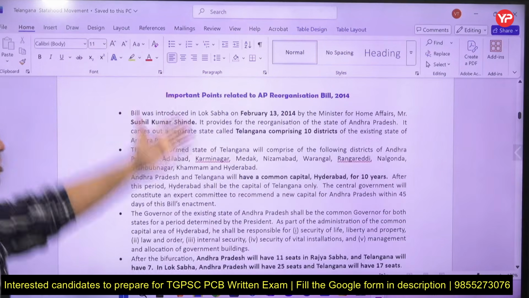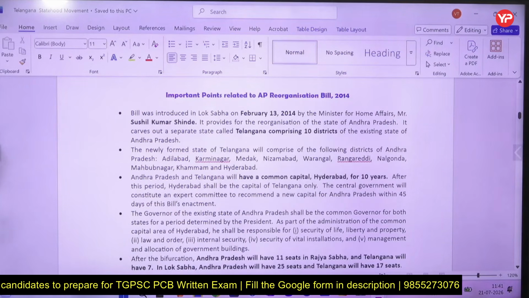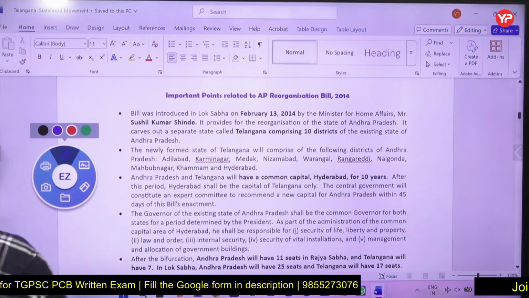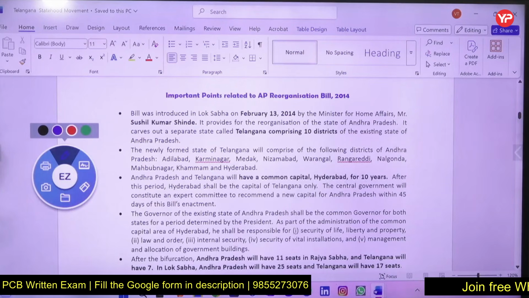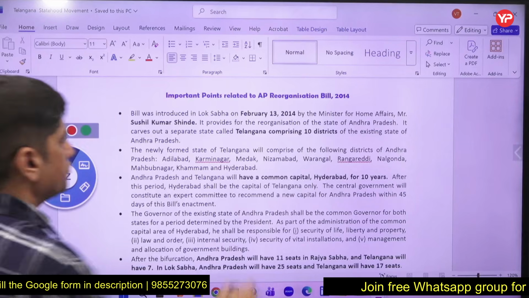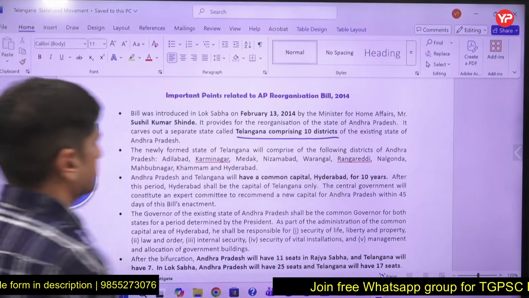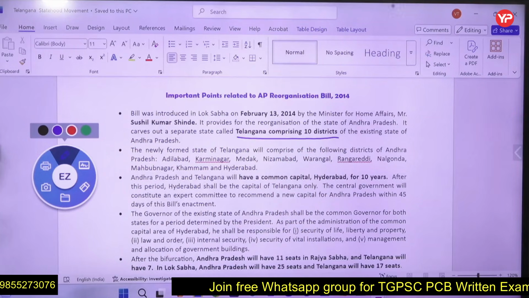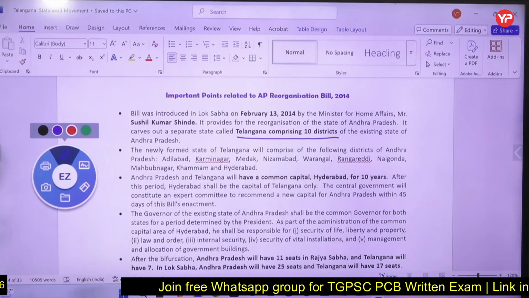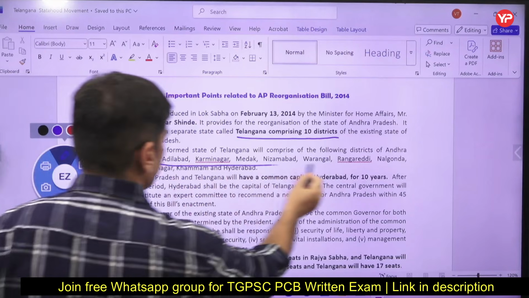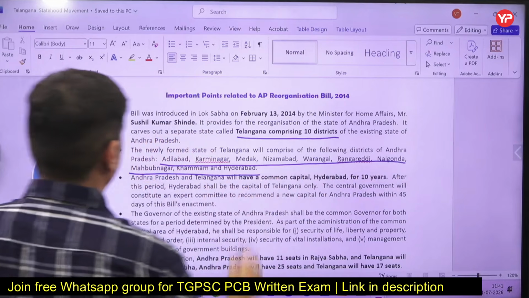So important points, now I'm giving you very important point for your exam. So bill was introduced in Lok Sabha in Feb, and it was introduced by Sushil Kumar Shinde, Home Minister, and it provided for reorganization of state of Andhra Pradesh, and it was passed with a simple majority. Telangana was to have 10 districts. So Telangana, these will be the districts, so maybe you can go through this, the name of the districts.